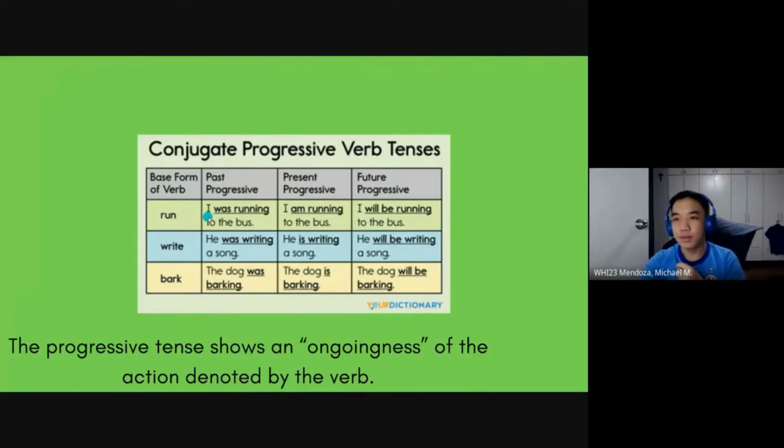For example, past progressive shows that the action of running here was happening, or here present, it shows that the person is currently running, or here the person will be running. It shows that mangyayari po ang action na ongoing.